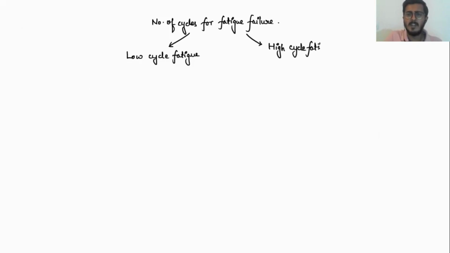If the fatigue failure occurs when the number of cycles applied over my material is less than 10 raised to the power 5 cycles, that is known as low cycle fatigue. Whereas if the fatigue failure occurs when the number of cycles is greater than 10 raised to the power 5 cycles, then we call it high cycle fatigue.